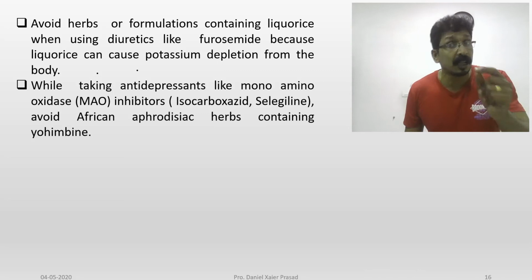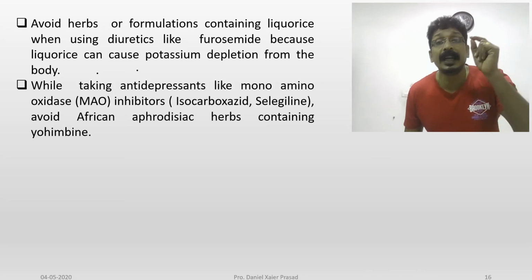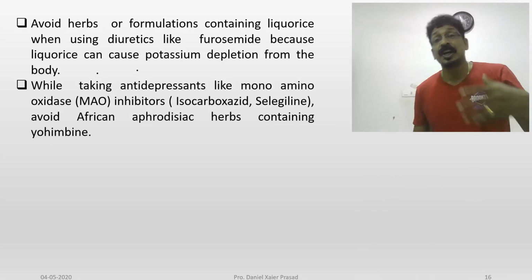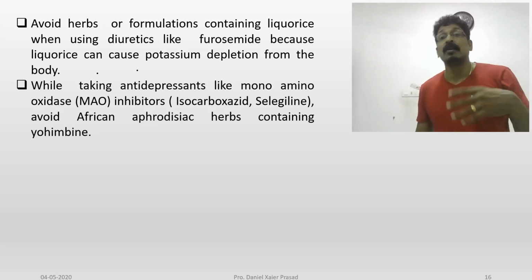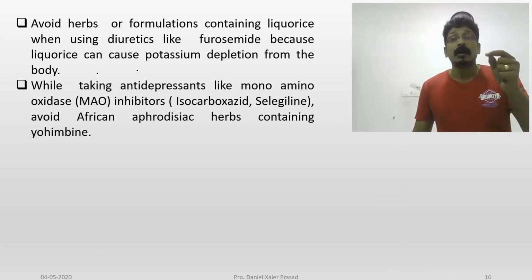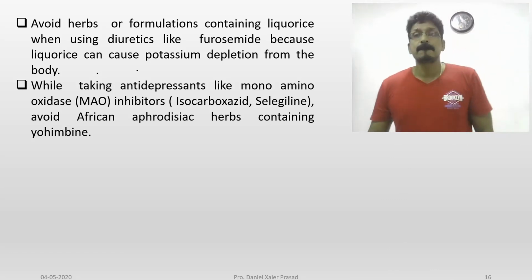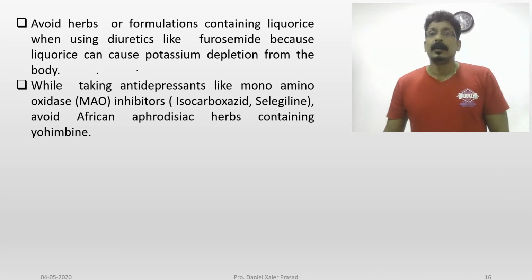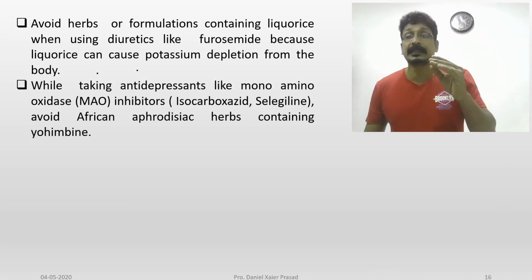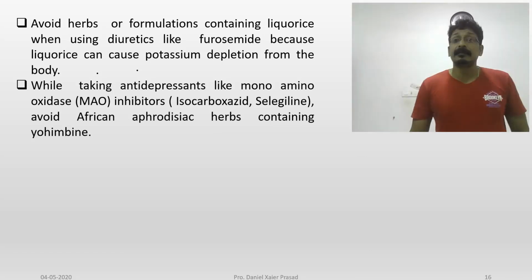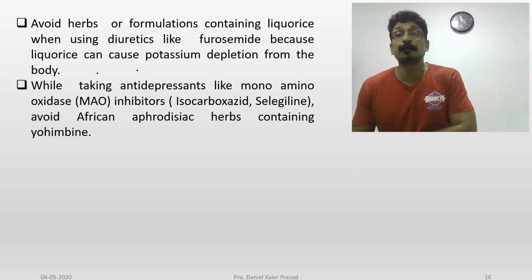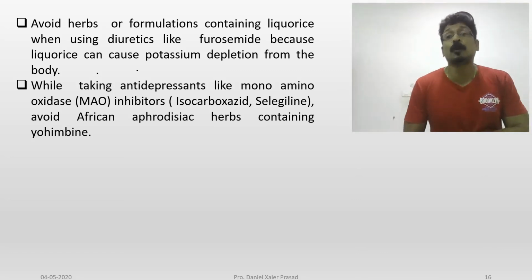These are the drugs which inhibit this enzyme. Sometimes people have depression, psychotic problems and unnecessary aggravation, and all these things happen due to lower levels of neurotransmitters in the brain like dopamine, acetylcholine and serotonin.